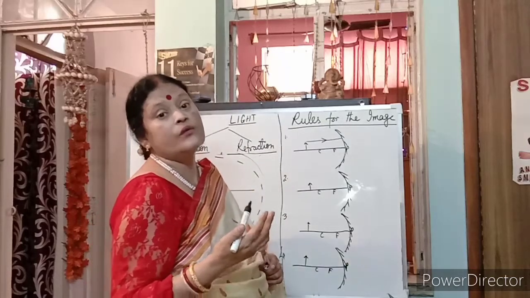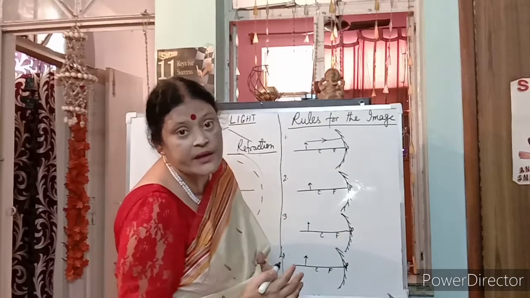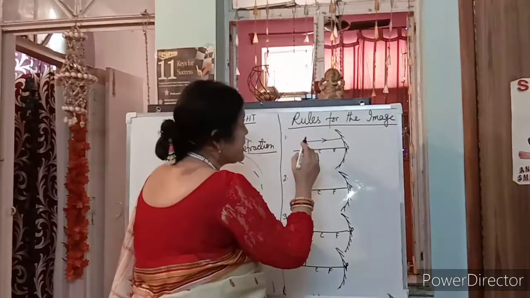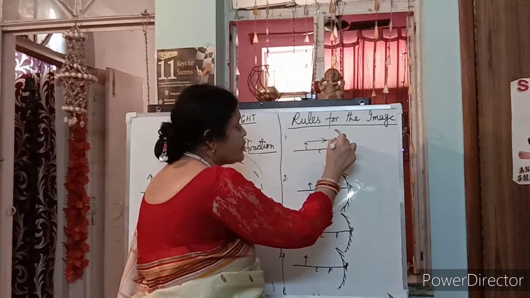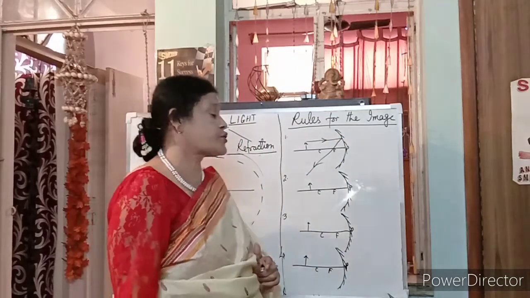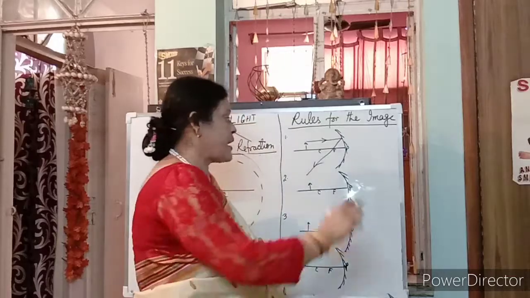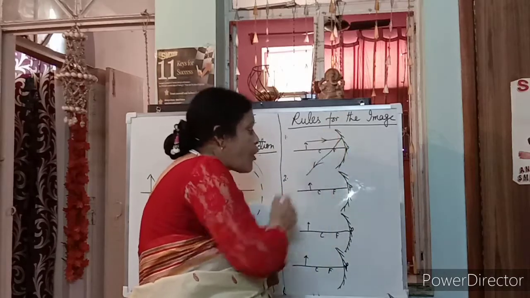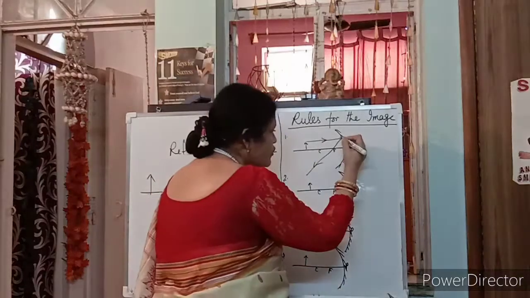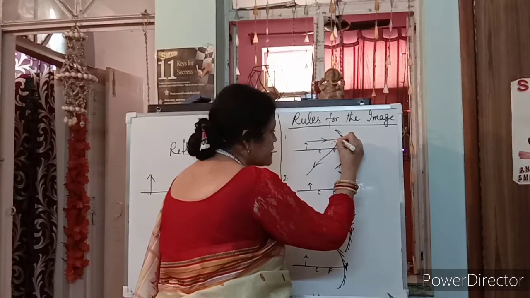Whenever the ray falls on the mirror, it is known as the incident ray. First rule: whenever the incident ray is parallel to the principal axis, it always reflects through the focus. And is this rule being followed? Yes. See, this is the normal.